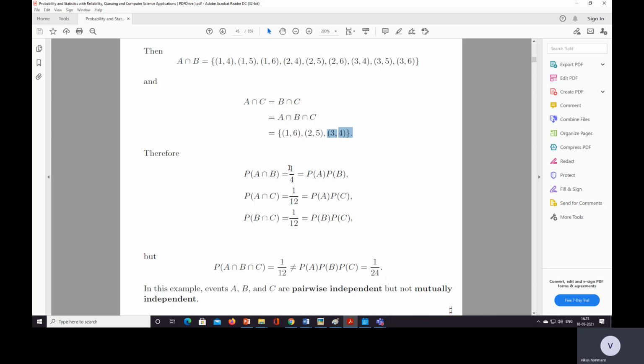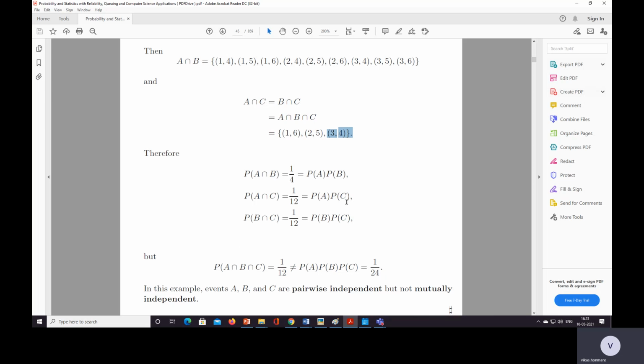9 by 36 is 1/4, which is equal to probability of A into probability of B. P(A) is 18 by 36, which is 1 by 2. P(B) is also 18 by 36, which is 1 by 2. 1 by 2 into 1 by 2 is 1 by 4. A intersection C is 1 by 12. B intersection C is also 1 by 12.